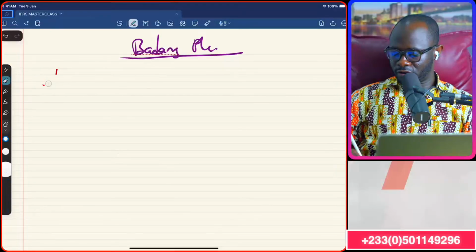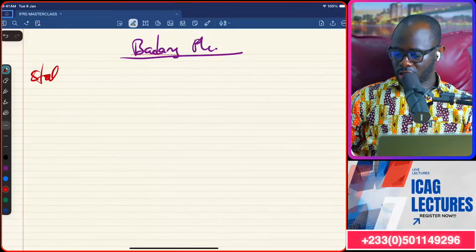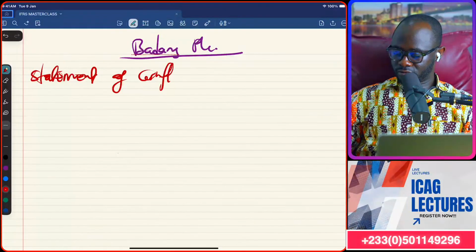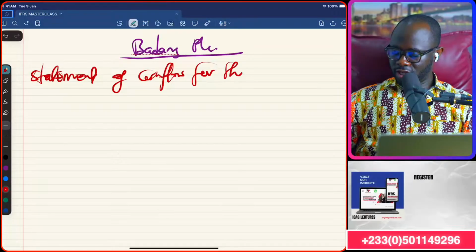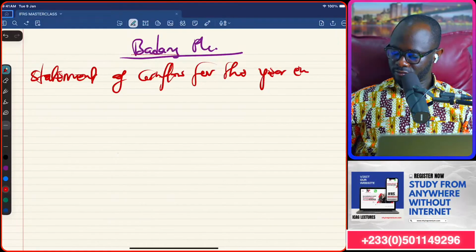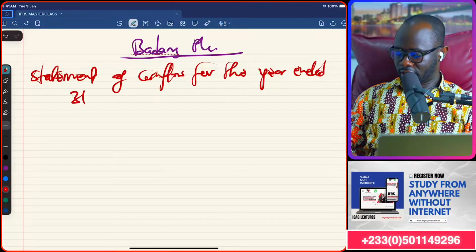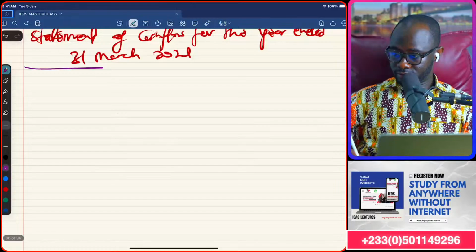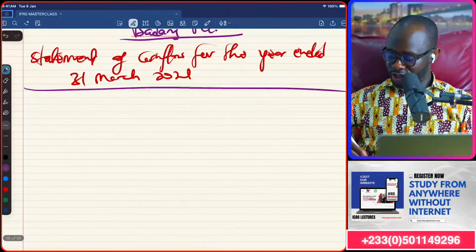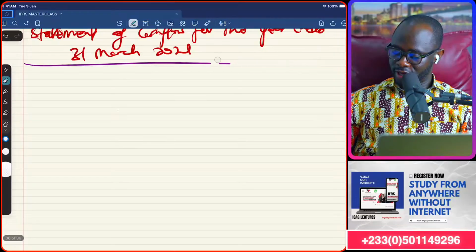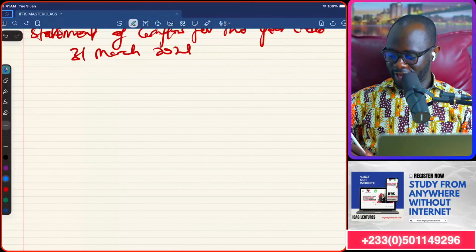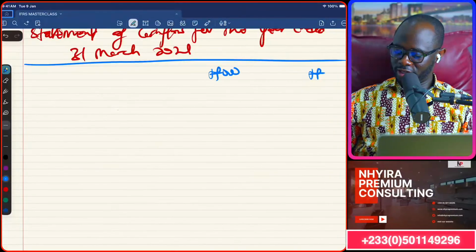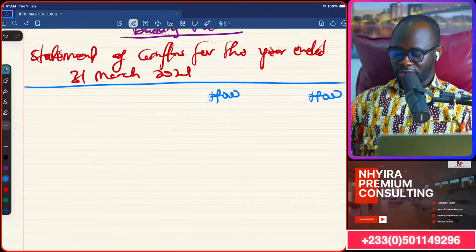So statement of cash flow for the year ended 31st March 2021. There we go. We are in Nigeria, so we got to put some respect on the Naira here. So Naira, we are working in 2 cash columns, 3 zeros up.